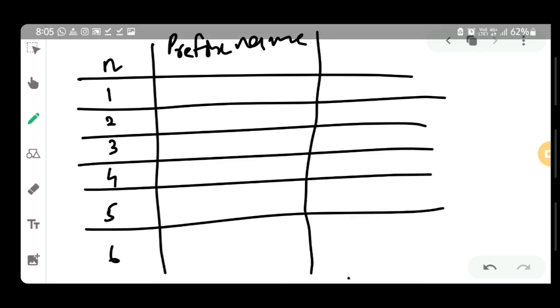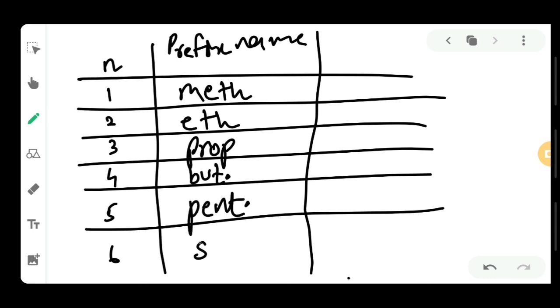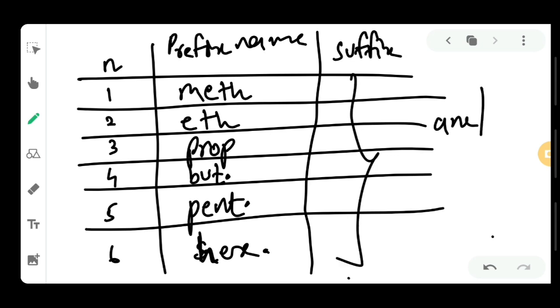For n equal to 1 it's meth, n equal to 2 it's eth, n equal to 3 it's prop, then but, then pent, and at last for 6 it's hex. So the prefix name is clear, and your suffix can vary from ane to ene or yne. If it's alkane, then ane; if it's alkene, then ene; and if it's alkyne, then yne. I hope you have cleared the alkane portion completely.